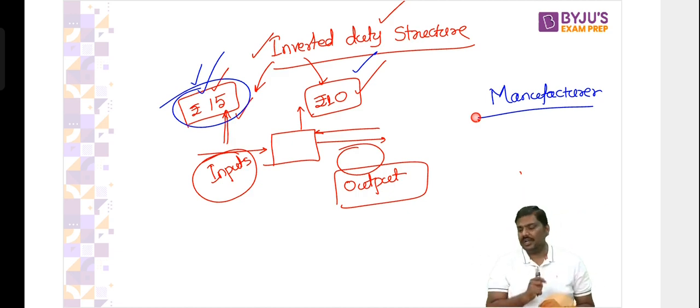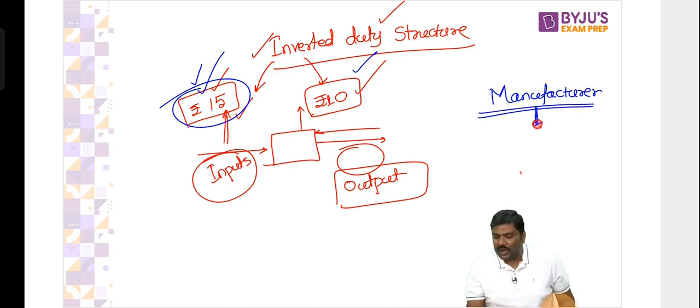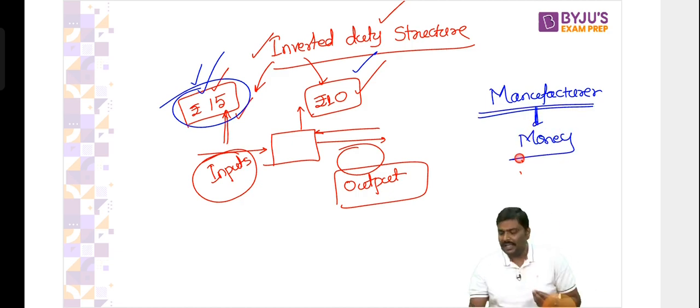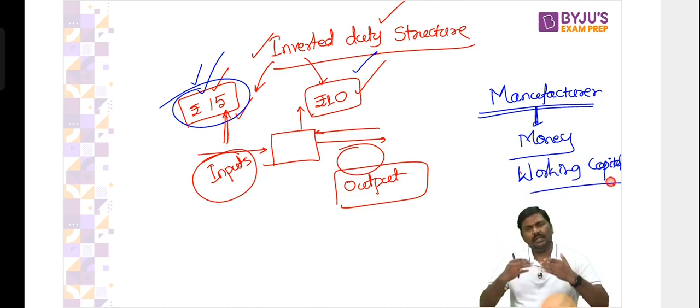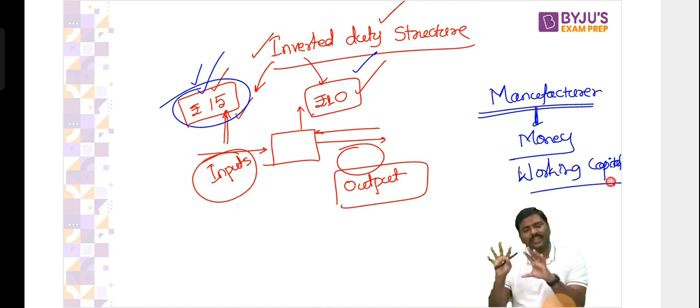Let me ask a very simple question. You're a manufacturer. The amount of money you have for manufacturing is limited. I'm using the term money; they will use the term working capital. It is the money that you have to spend on a day-to-day basis. That is working capital.